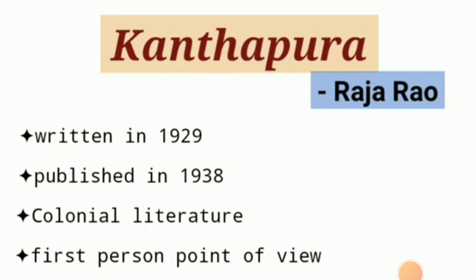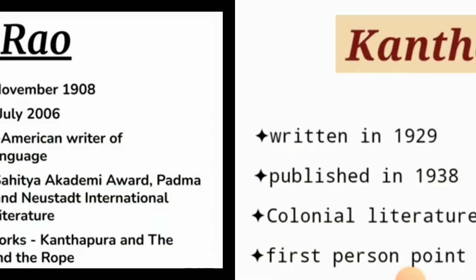Today we are going to read a novel, Kanthapura, which was written by Raja Rao. This novel was written in 1929 and published in 1938. The novel is written in the time when the British were ruling India. So the novel describes colonial literature and is in first person point of view.